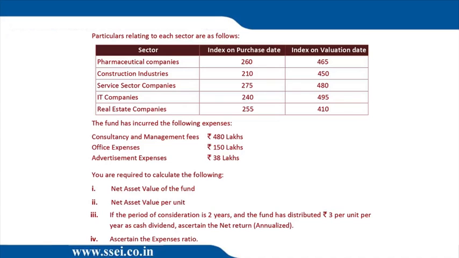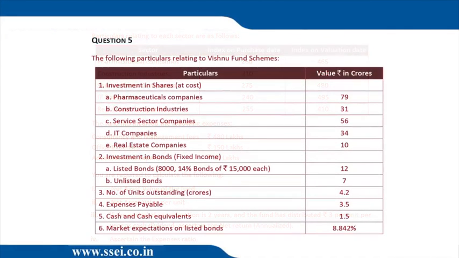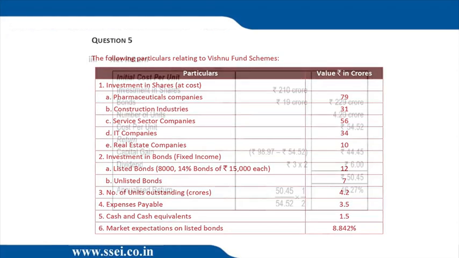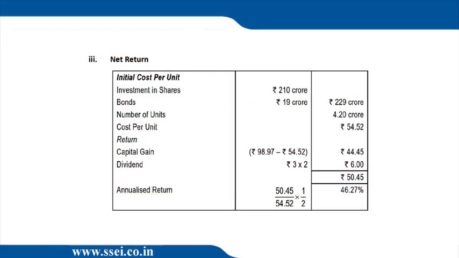Let's go back to the table of the question. If we are looking at the table again, the beginning NAV is, we can just add up 79 plus 31 plus 56 plus 34 plus 10 plus 12 plus 7. So that was the amount invested at that time. That divided by number of units can be taken as the beginning NAV. Let's check the solution. If you look at the solution, they have done the same.